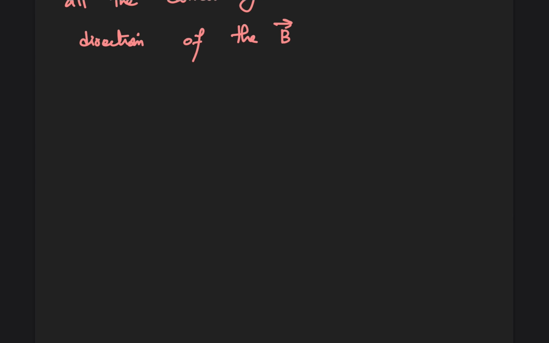Okay, so let's talk about statement 2. The electronic configuration of chromium is argon core 3d5 4s1. For Cr plus 2, we have to remove 2 electrons. So one will be removed from 4s and one from 3d.